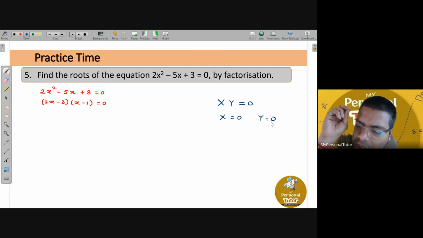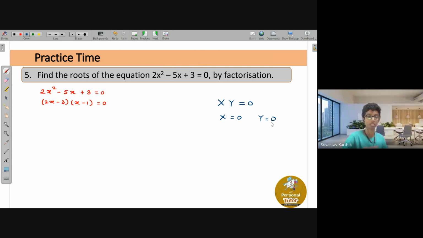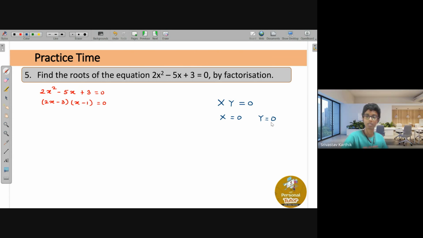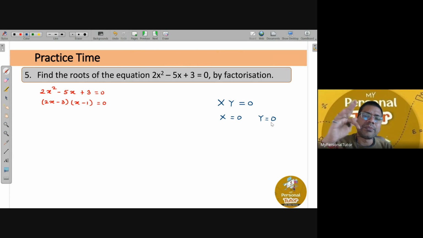In this part, when I'm telling there are two numbers, one number is x and another number is y, and when both are multiplied, it is equal to 0. It means that either x is 0 or y is 0 or both are 0, right, Karthik? Yes, sir. Is there any other possibility? No, sir. Always remember, if two numbers are multiplied and the answer you are getting is 0, it means that at least one of them has to be 0. Are you getting it?